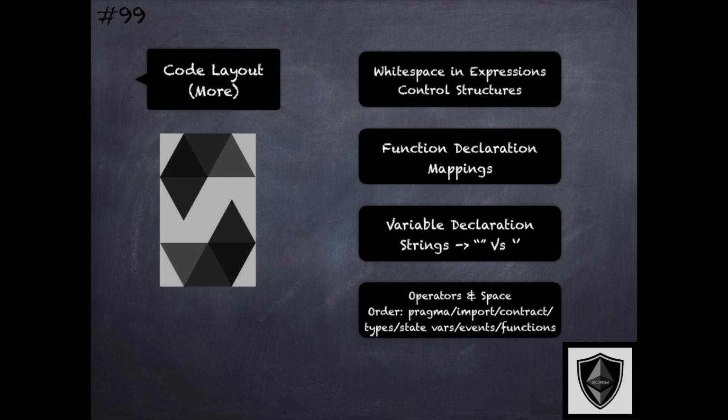And finally, the ordering of different program elements within a Solidity file also has a guideline, which is to have the pragma declaratives all the way at the top, followed by the import directives, and then the contract, library, or interface definition itself. Within each of the contracts, libraries, or interfaces, the guideline suggests using the types first, followed by declarations of state variables, then events, and finally all the various functions.